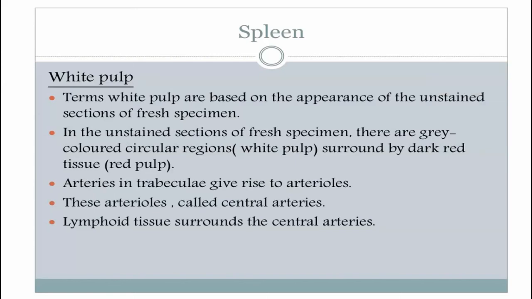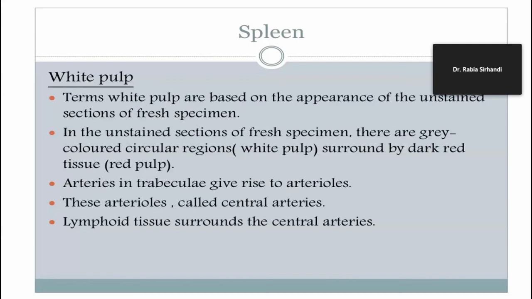The sheath has T lymphocytes, while the splenic nodule has B lymphocytes. The periarterial lymphatic sheath consists of T lymphocytes, and the splenic nodules, which are the thickened lymphoid masses around the branches of the central arteries, consist mainly of B lymphocytes.